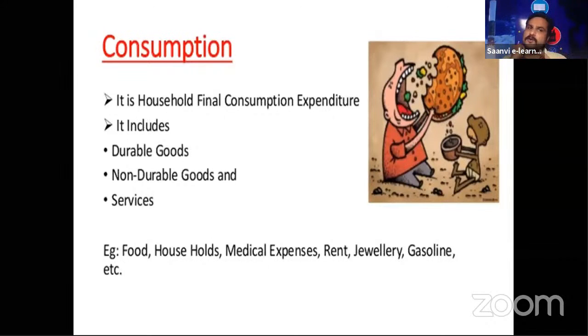Okay, I asked this simply to get your attention. So now let us discuss our concept here, consumption. It is household final consumption expenditure. It includes durable goods and non-durable goods. What is the difference? Durable means the product gives long validity, like a long guarantee. Non-durable is the opposite, and then services. It's all related to consumption: food, household items, medical expenses, rent, jewelry. These are all examples, and from them you can understand the meaning of consumption.